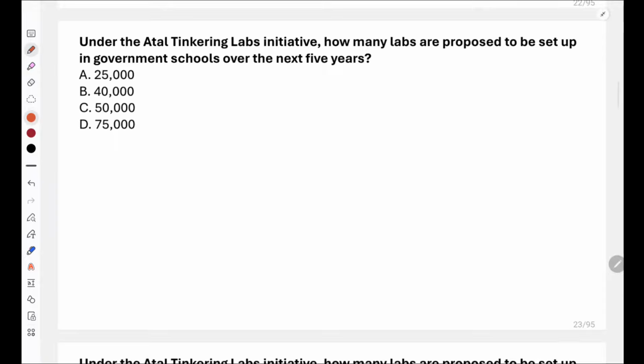Now, under the Atal Tinkering Labs initiative, how many labs are proposed to be set up in government schools over the next 5 years?